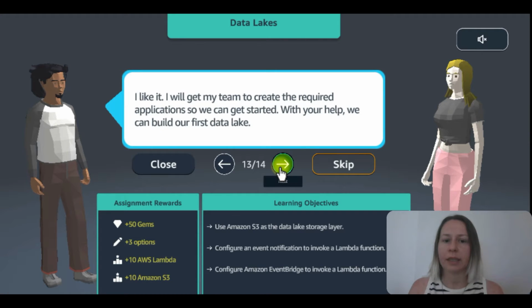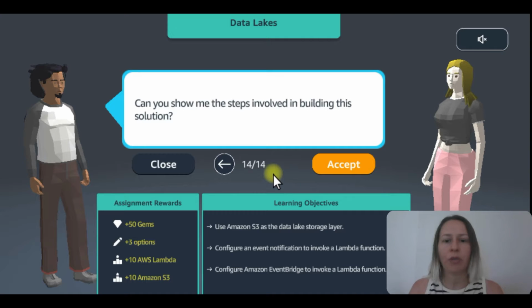I like it. I will get my team to create the required applications so we can get started. With your help, we can build our first data lake. Can you show me the steps involved in building this solution? Let's accept the challenge and start building.